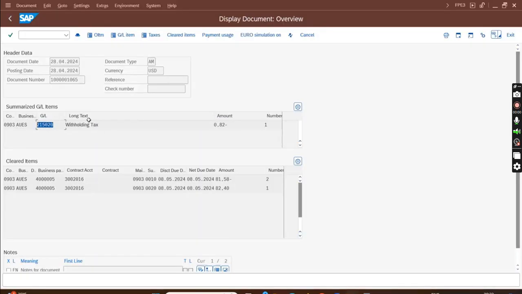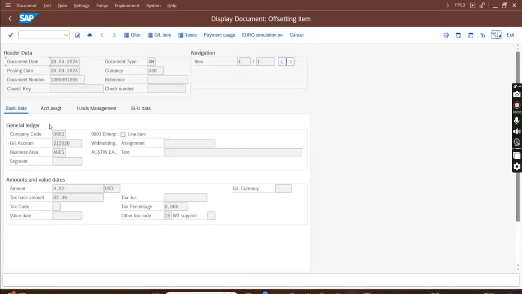Okay, so ideally this type of clearing doesn't happen mostly because it is cleared via outgoing payment. Why I came here, because I wanted to show that this is a tax base amount. On top of that 15, this one says 1%. Oh, there is no F4. Okay, fine, F4 is not working, but anyways, so 1% of this. To show you I have cleared, but ideally it will not be cleared via auto clear, it will be cleared via payment only. Okay, but I just cleared via auto clear to show you that the GL is correctly hit or not.